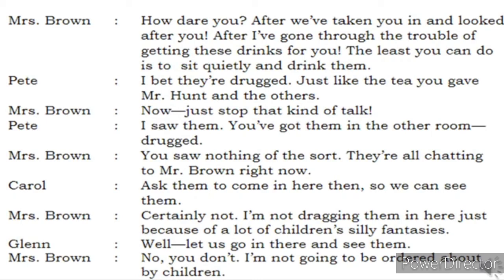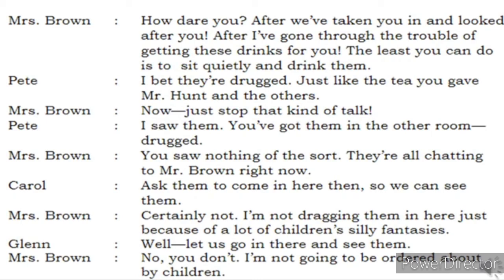So she says, we have let you inside and given you shelter. After taking so much effort making you drinks and everything, you people give us such an answer. You people think so badly about us. How can you do this? The least you can do is to sit silently, quietly and drink this. Pete says, I bet they have drugged it, just like the tea you gave Mr. Hunt and the others. In this drink also you might have put some drugs so that we also get drugged like our teachers, as you have done to them with the tea.